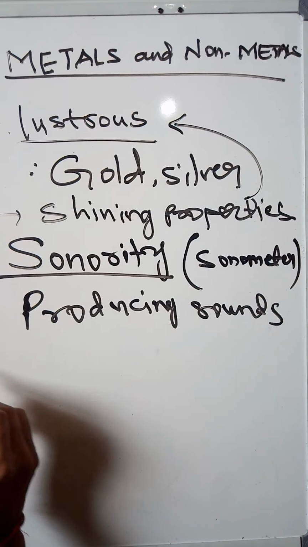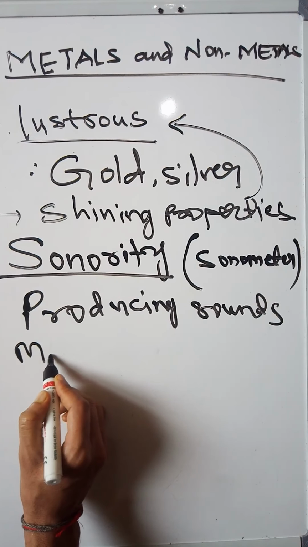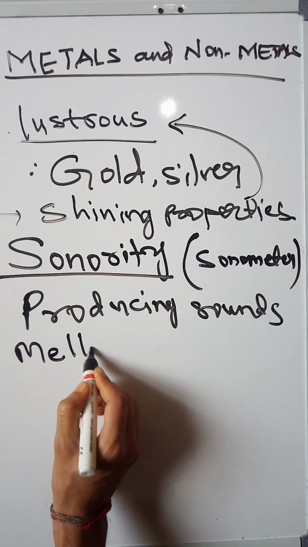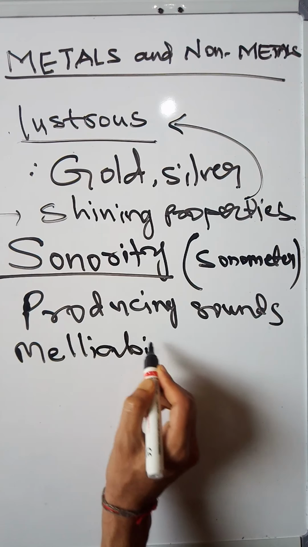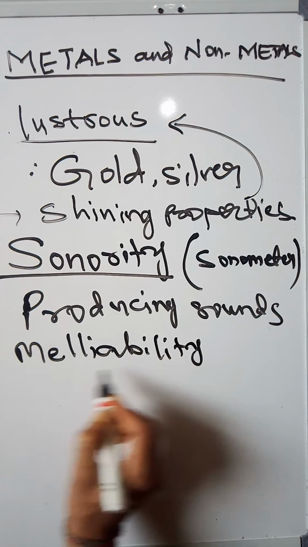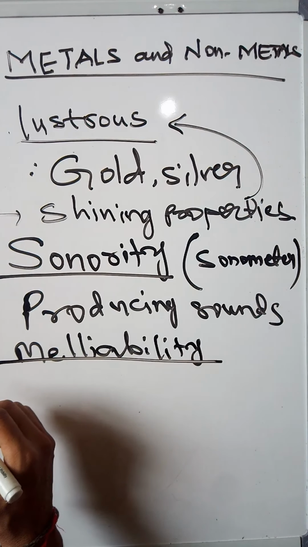Now the third property, that is malleability. What is meant by malleability? Suppose there is an experiment